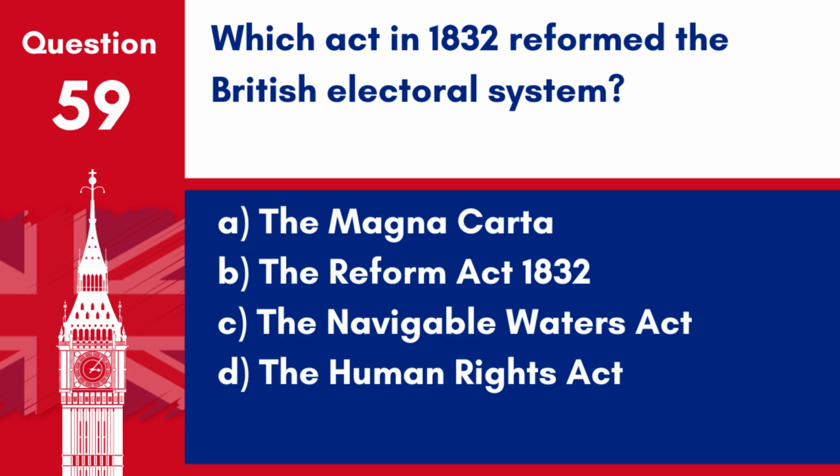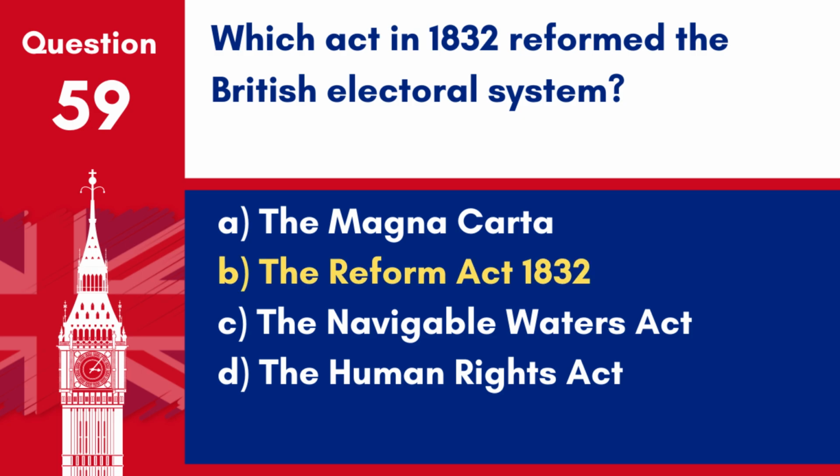Question 59. Which Act in 1832 reformed the British electoral system? A. The Magna Carta. B. The Reform Act 1832. C. The Navigable Waters Act. D. The Human Rights Act.